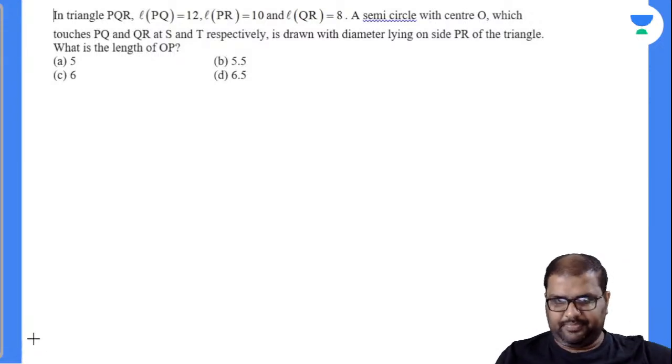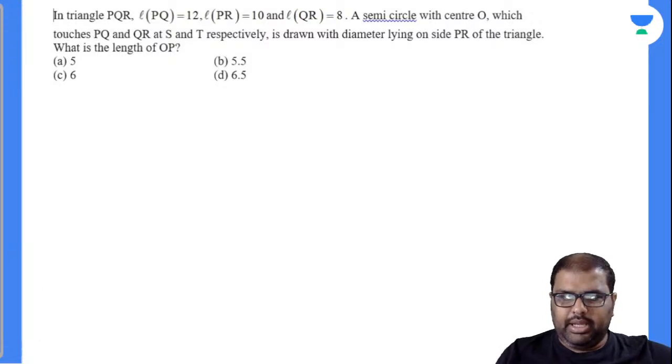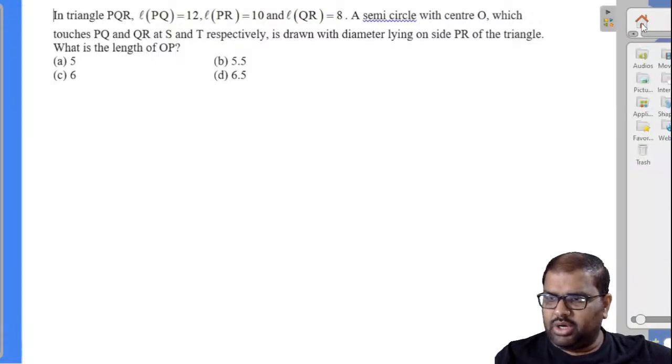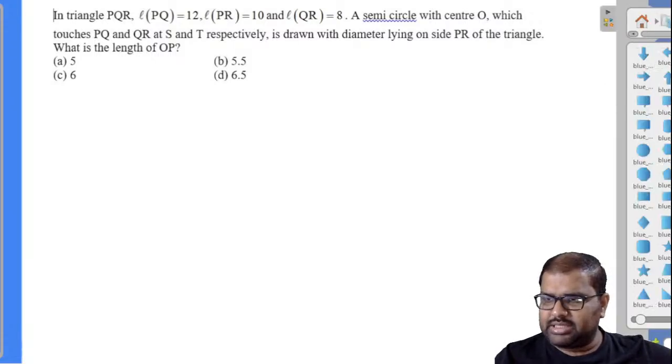I'll solve this question. In a triangle PQR, PQ is equal to 12, PR is equal to 10, and QR is equal to 8. A semicircle with center O, which touches PQ and QR at S and T respectively, is drawn with the diameter lying on side PR of the triangle. What is the length of the OP? Now, we have solved a similar type of question in the previous class also.